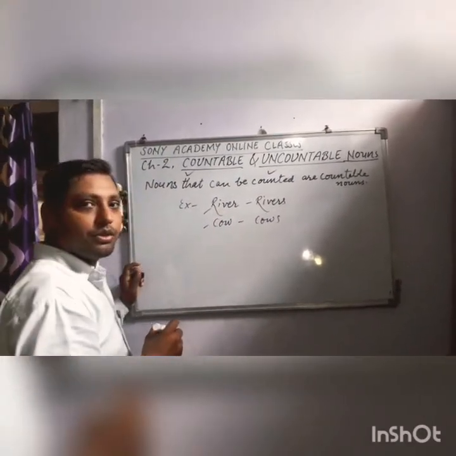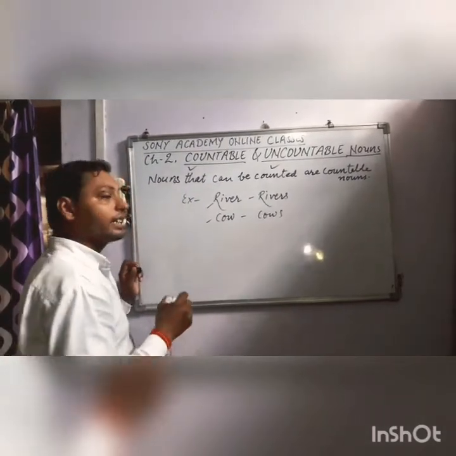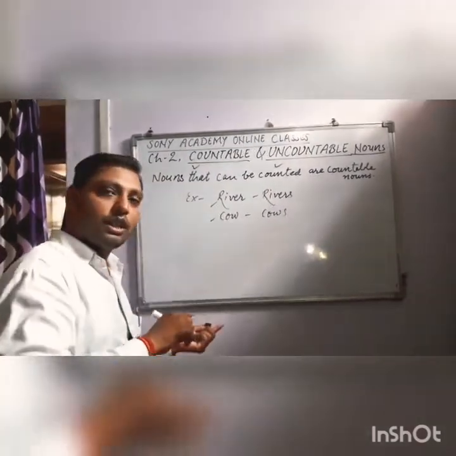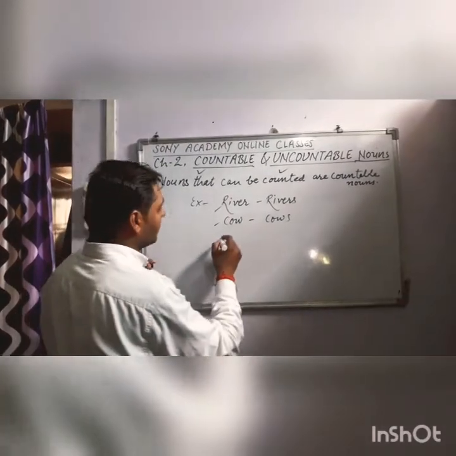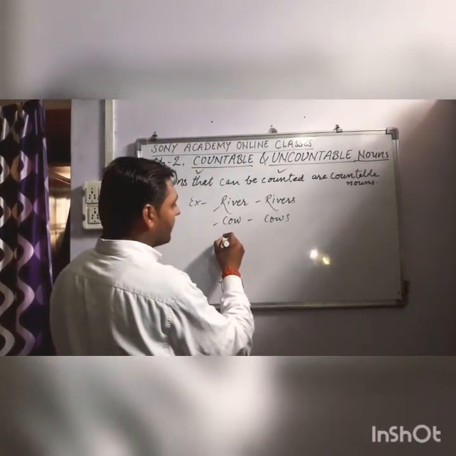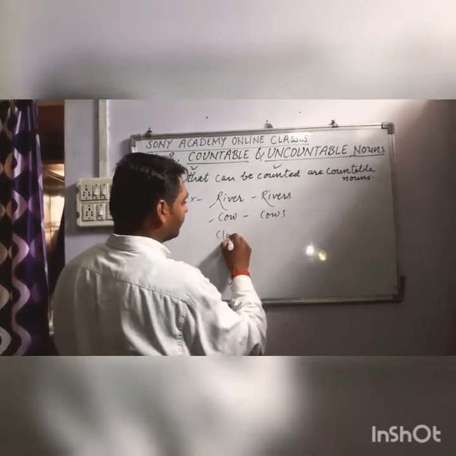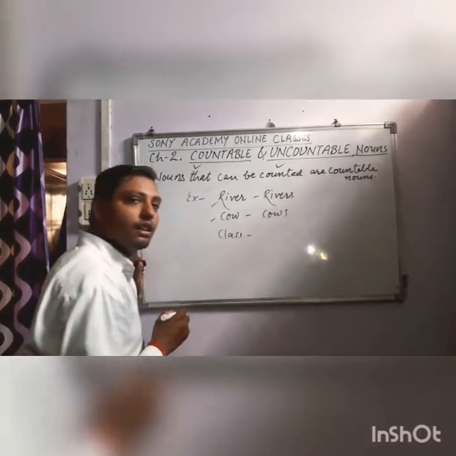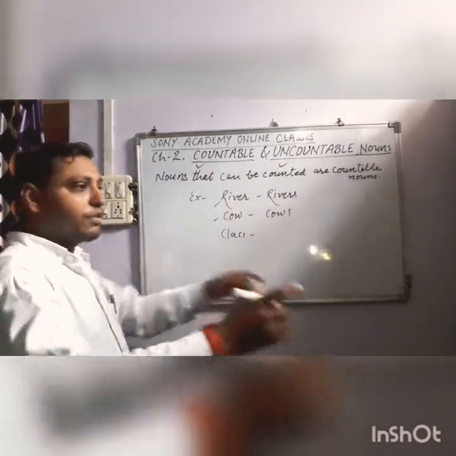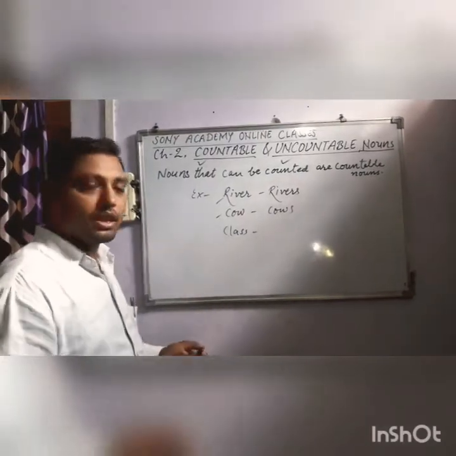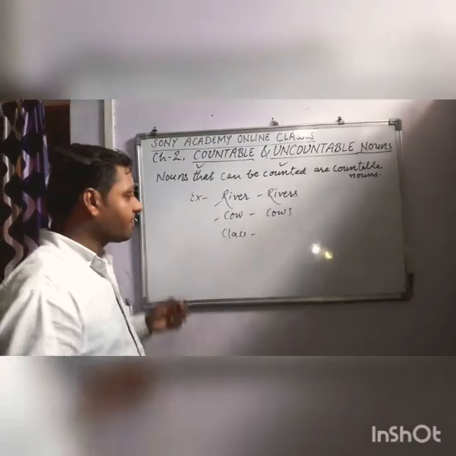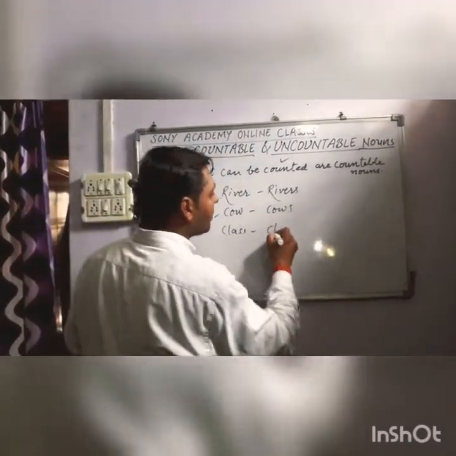And now I'm going to give you examples of collective nouns. Collective nouns can also be singular as well as plural, both. Let us say class. Class is a collective noun. A group of students, when they are taught together, is called class. It can be called classes as well.